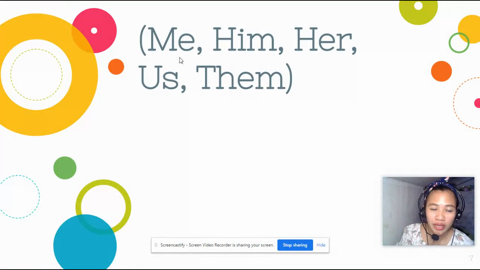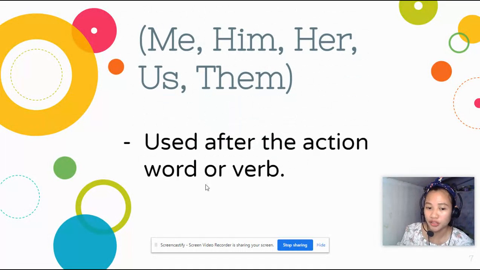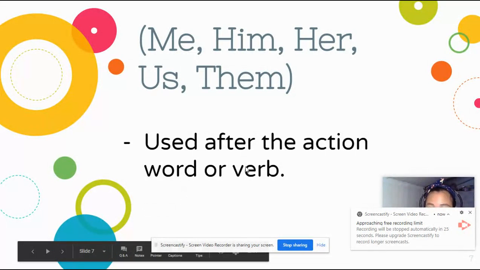Next, we have me, him, her, us, and them. These pronouns are used after the action word, or verb. So they cannot act as a subject. They can only be used after the action word or the action verb. When we say verb, it is the action word.